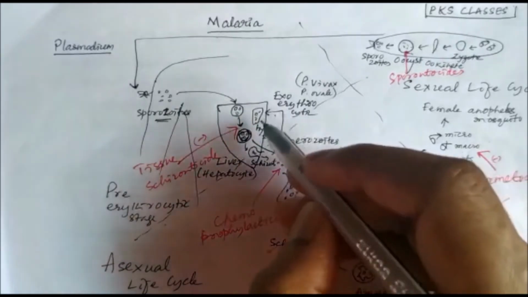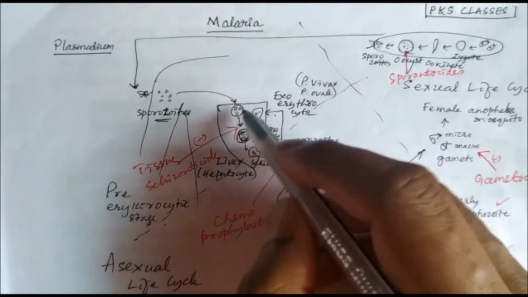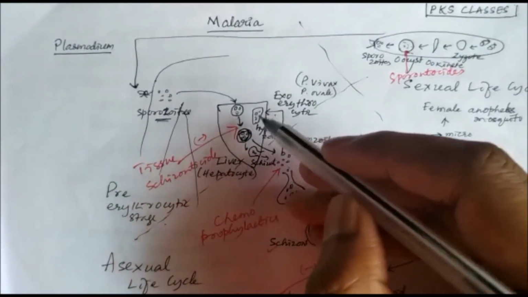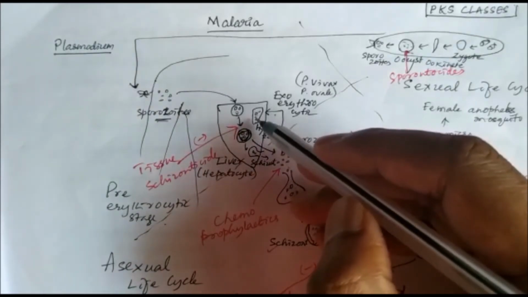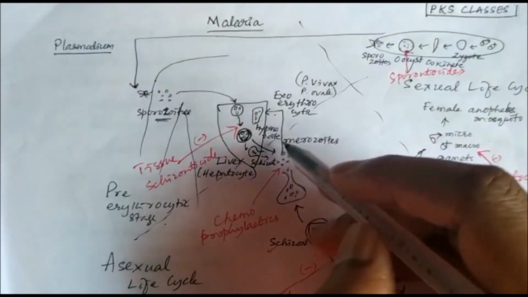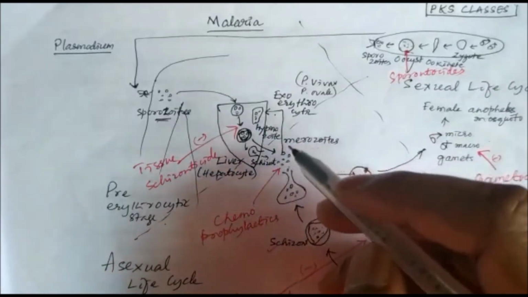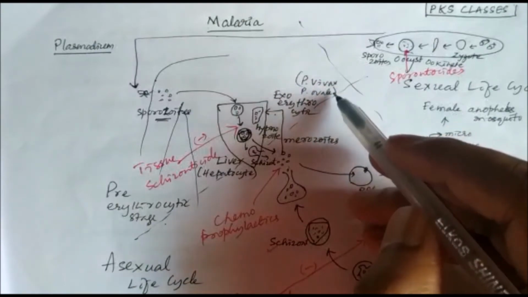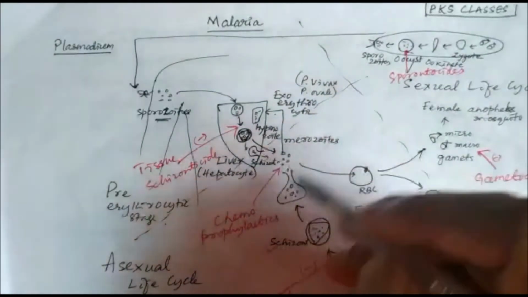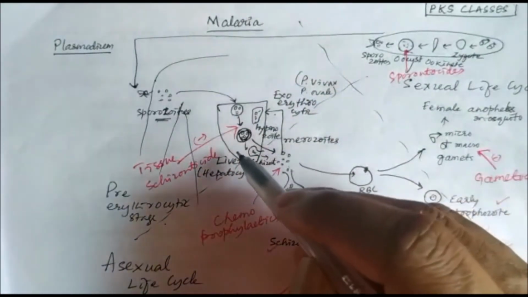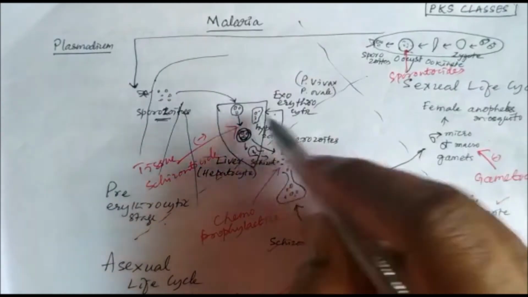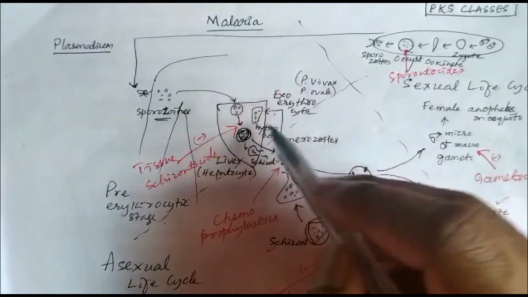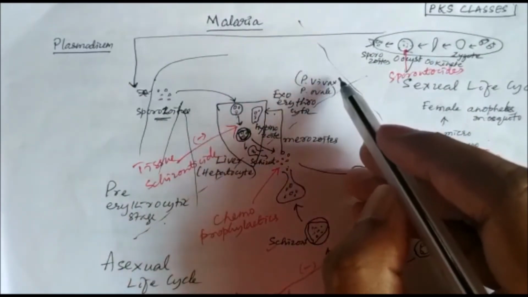So the hypnozoites are the dormant forms present in the hepatocytes, and they can remain for some time, and they can again release. So this leads to relapse of malaria in patients, and this occurs only in case of Plasmodium vivax and Plasmodium ovale. Plasmodium falciparum does not have this stage, which is called the exoerythrocytic stage; it is absent in Plasmodium falciparum but present in Plasmodium vivax.